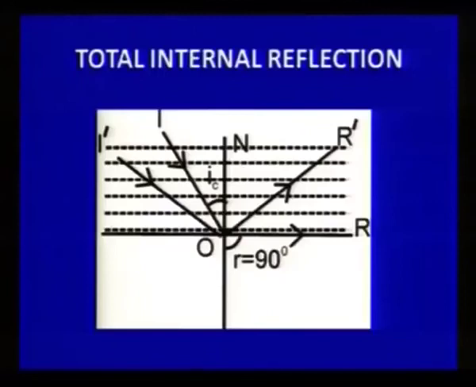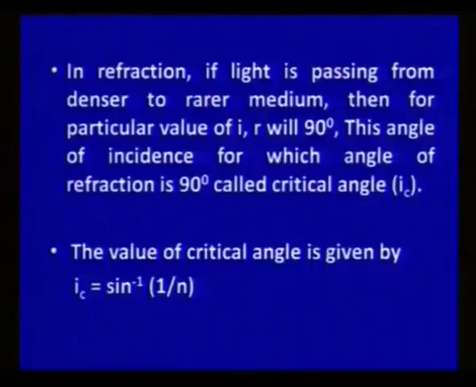So, for total internal reflection, the angle of incidence must be greater than the particular angle of incidence that is known as the critical angle. And let us see how this critical angle is measured. The value of this critical angle is given as sine inverse of 1 upon refractive index, and this is the refractive index of the material with respect to air.